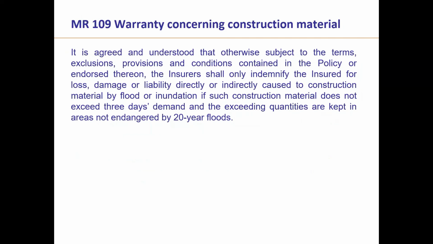If the underwriter has failed to attach it, it is good, then you forget. If it is attached, you have to see what is the maximum precipitation that has taken place at that location, flood inundation in the last 20 years, and whether your stocks, construction material stocks, are kept above that level or not.